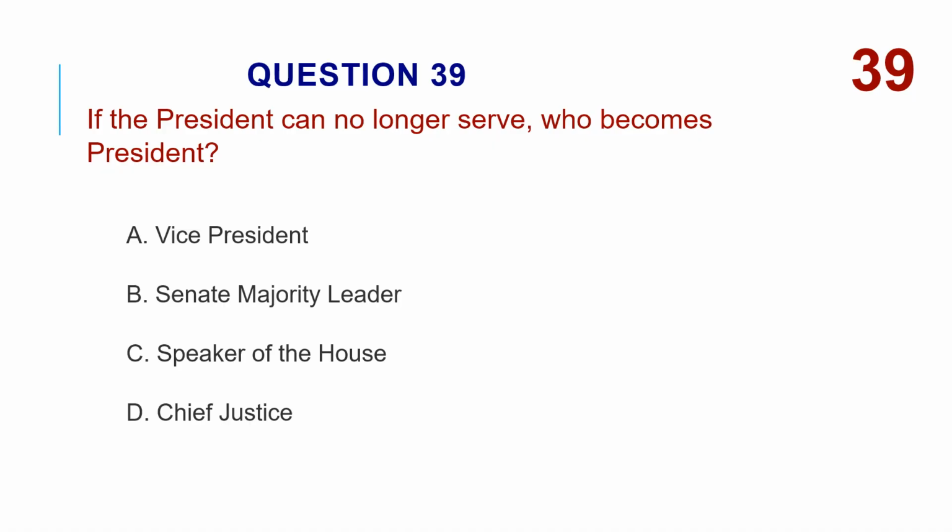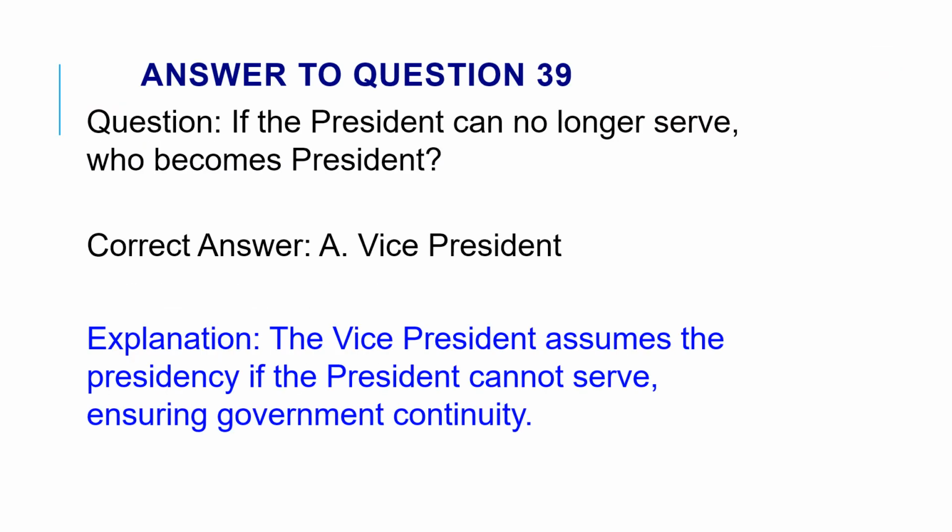If the president can no longer serve, who becomes president? A. Vice President. B. Senate Majority Leader. C. Speaker of the House. D. Chief Justice. The correct answer is A. Vice President. The Vice President assumes the presidency if the President cannot serve, ensuring government continuity.